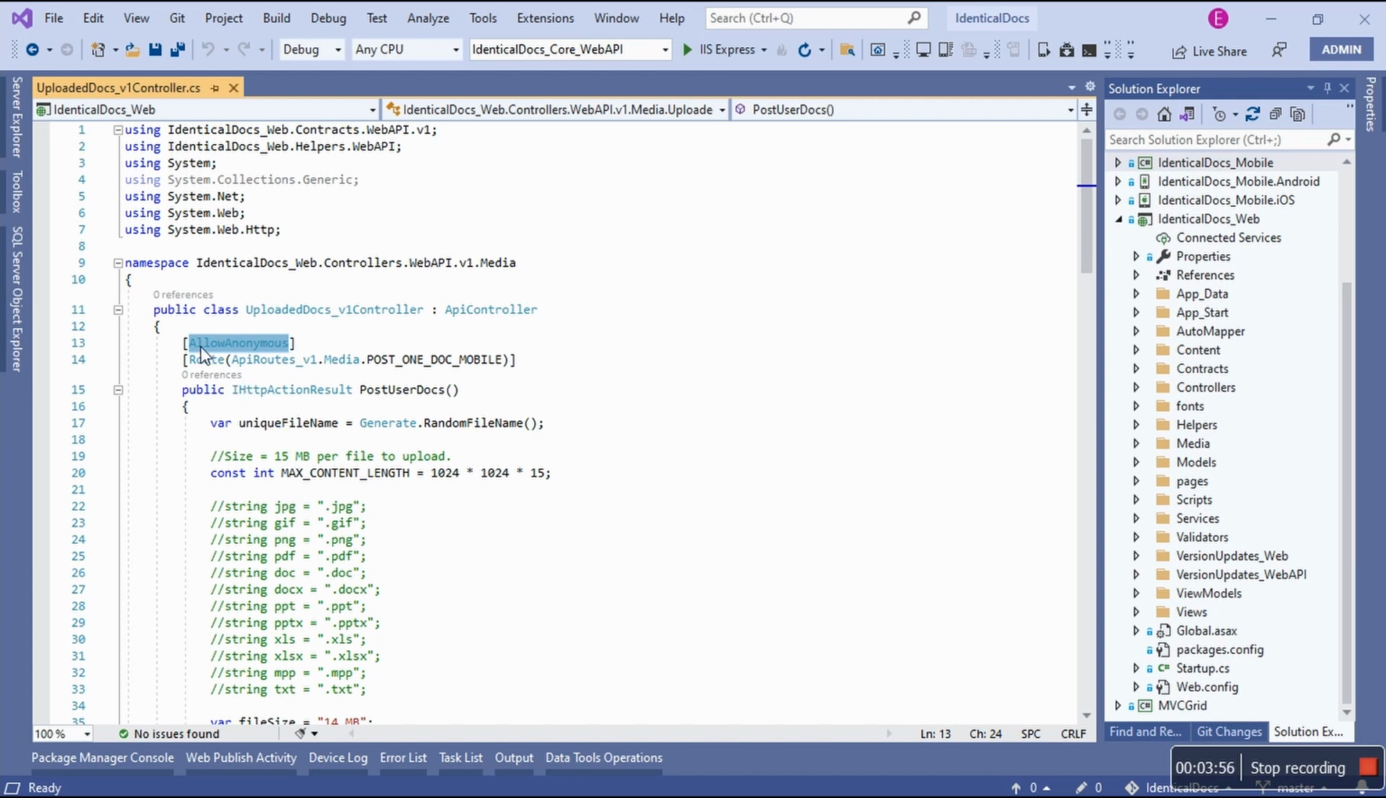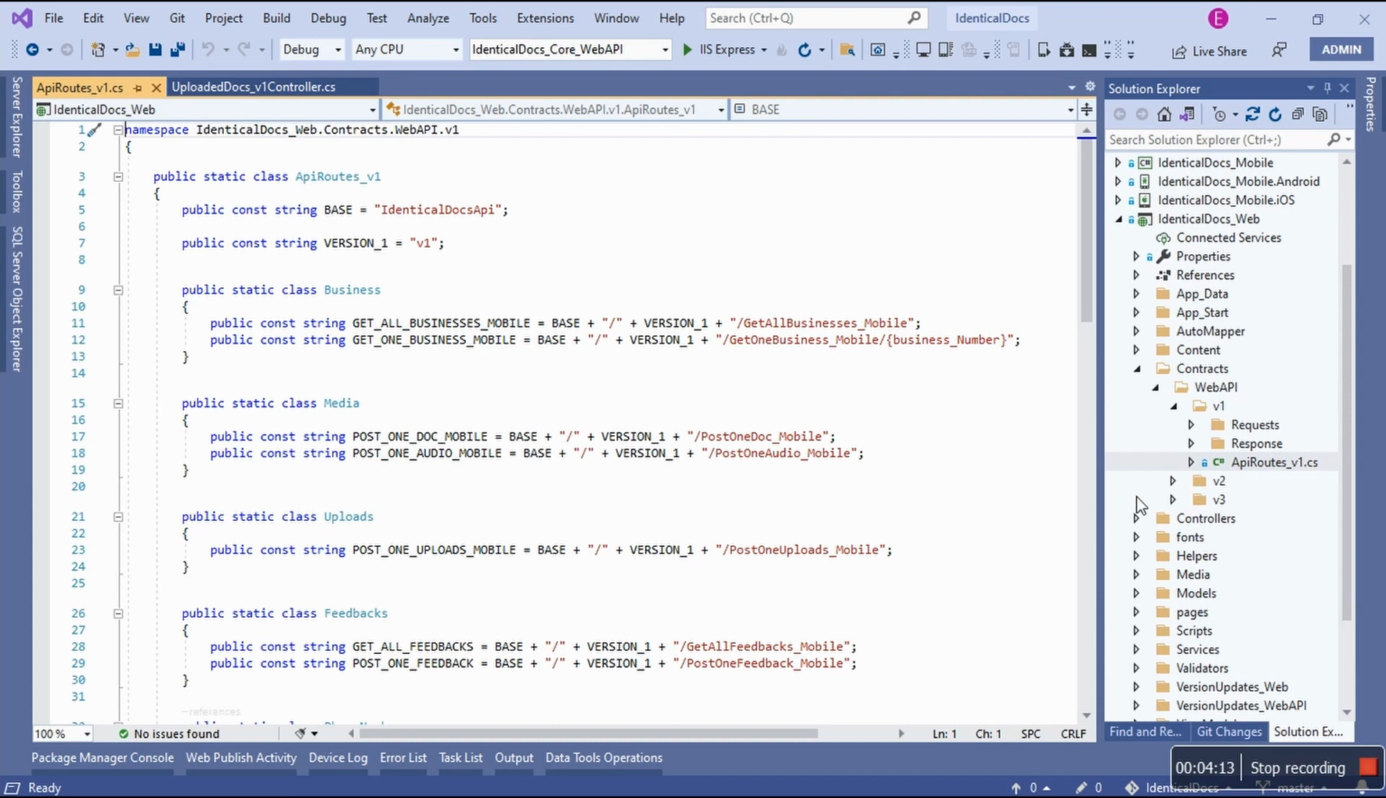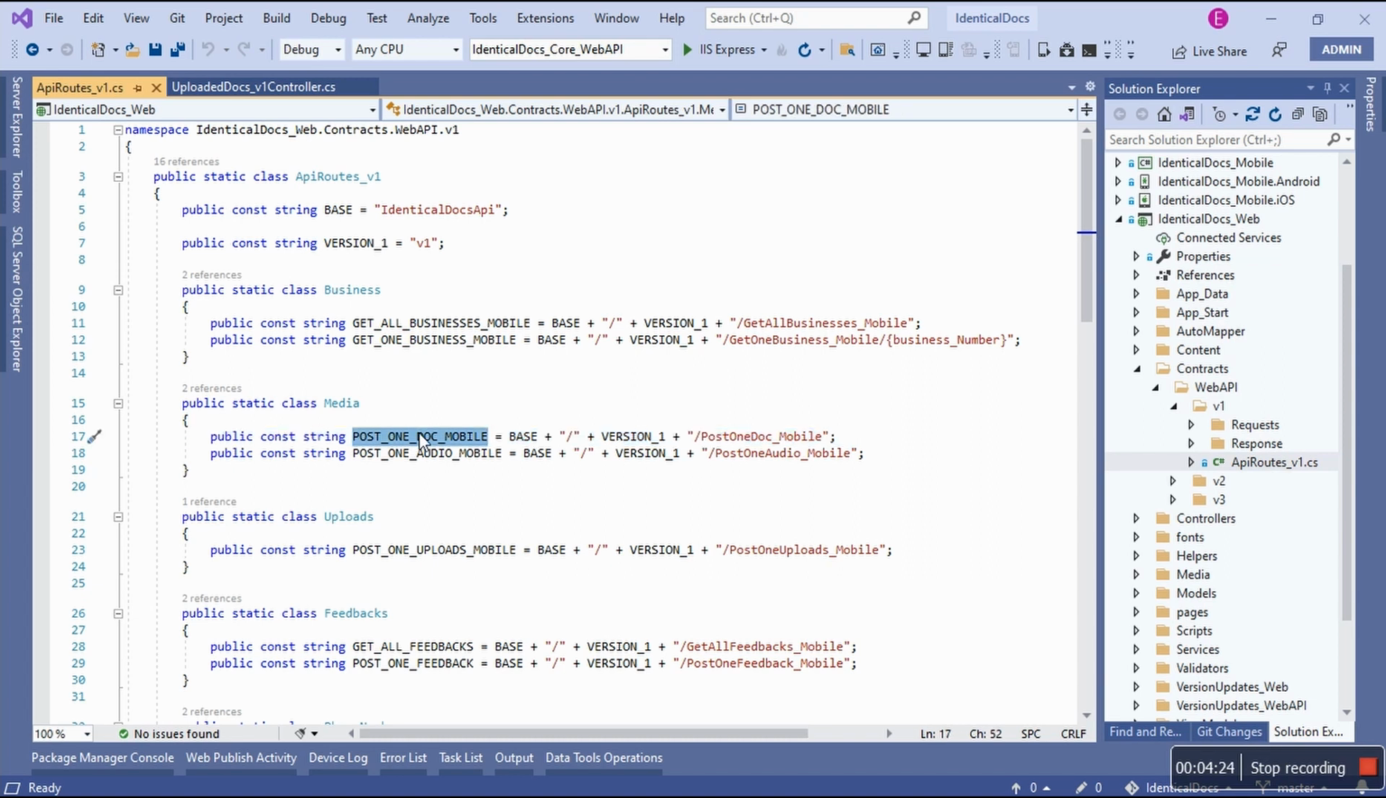The route is a normal route, so we need to go to this API route V1. There's a media static class, and there's the actual route for this endpoint. So contract web API V1, web API route V1. We're going to focus on this static class called media, particularly on this constant variable of type string. That's the name of the variable. It has the base, the version number, and the actual route. All this makes up the entire route for the endpoint.